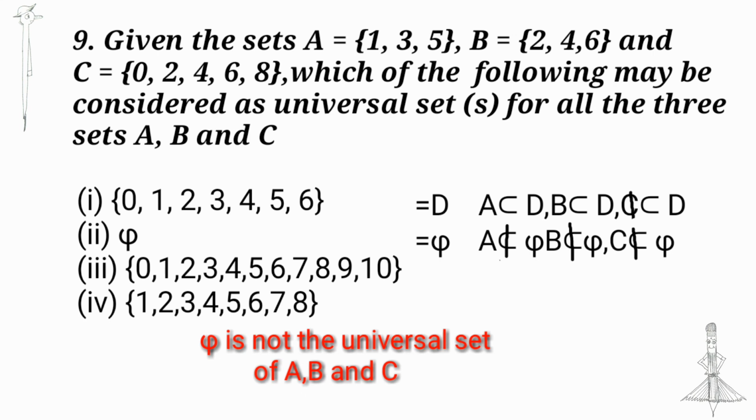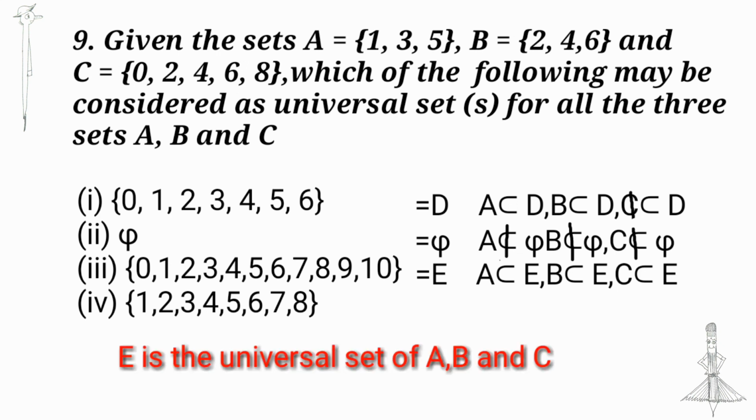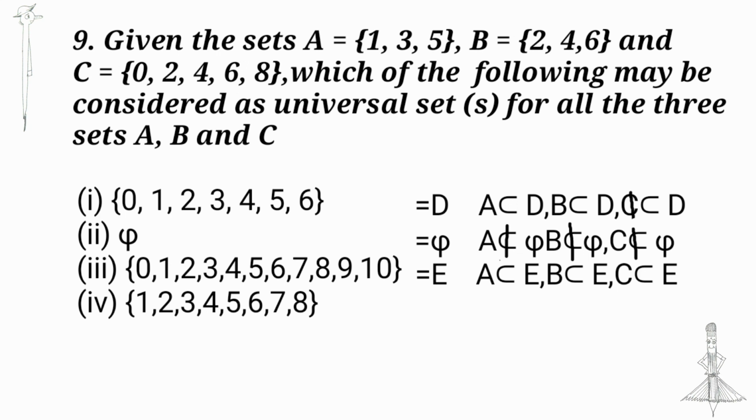I take set E is equal to {0, 1, 2, 3, 4, 5, 6, 7, 8, 9, 10}. A is a subset of E, B is a subset of E and C is a subset of E. Therefore, E is the universal set of A, B and C. Now I take set F is equal to {1, 2, 3, 4, 5, 6, 7, 8}.